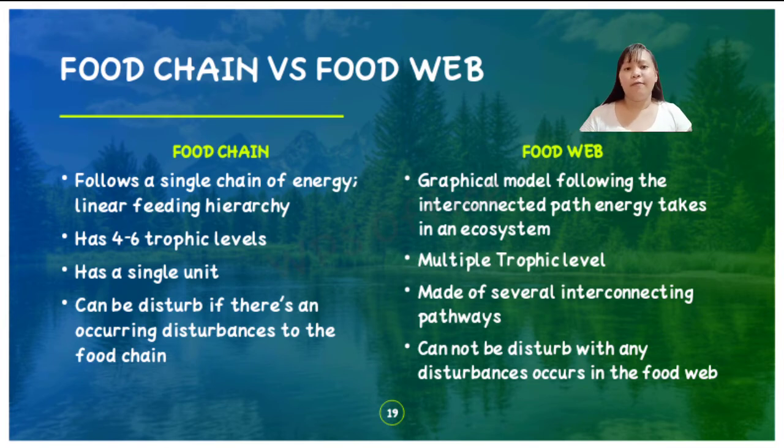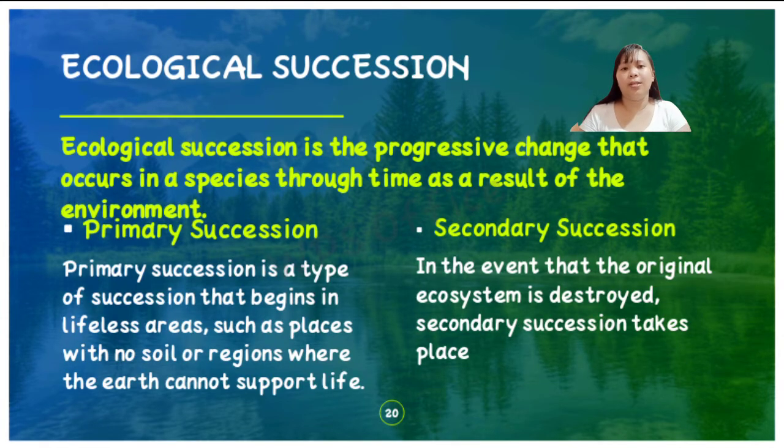The difference between a food chain and a food web is that a food chain describes who eats whom. All of the food chains in an ecosystem make up a food web. A food chain has a single linear pathway of energy flow, is a single unit, and may consist of 4 to 6 trophic levels. Whereas a food web has a number of interconnected pathways through which energy flows within an ecosystem, is a collection of several interconnected food chains, and may consist of numerous trophic levels. Unlike a food chain, in a food web, a disturbance to a single organism does not disturb the whole food web.